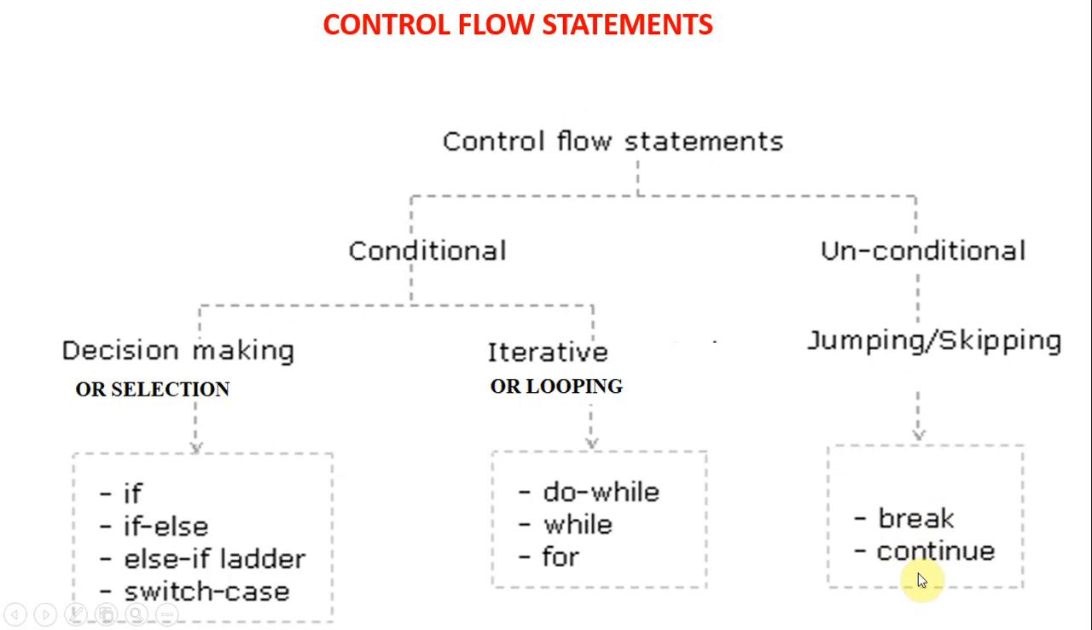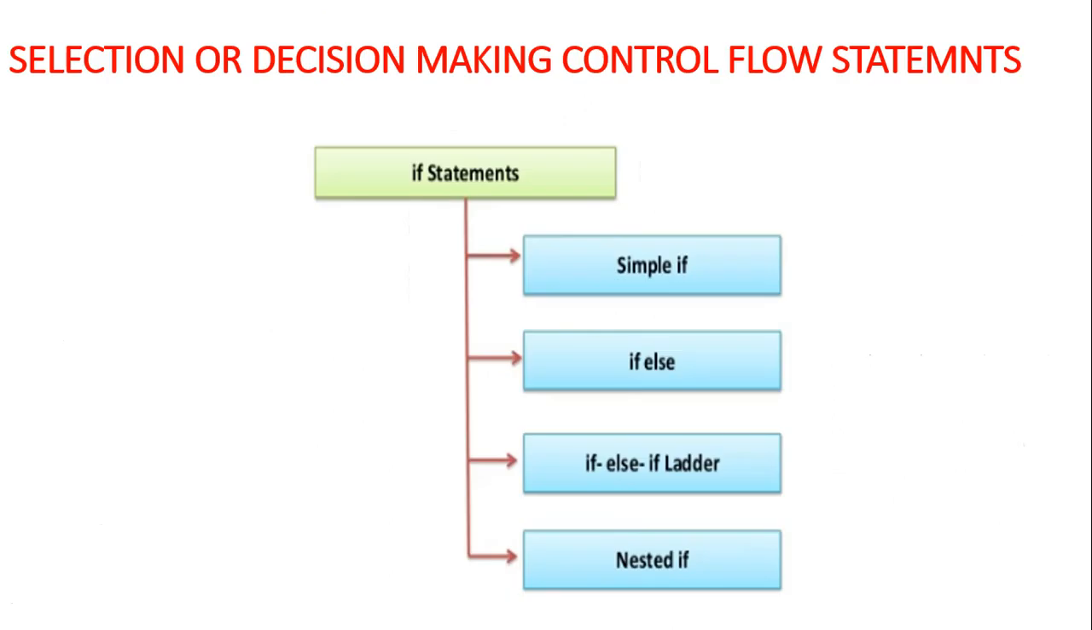This is the flow diagram of the control flow statements. Again I am repeating, control flow statements control the flow of execution of a program. When it comes to selection or decision making control flow statements, the if statement is the first one. In the if we have four types: simple if, if else, if ladder, and nested if. Selection means that based on the condition we have to select one path to execute. That is decision making.